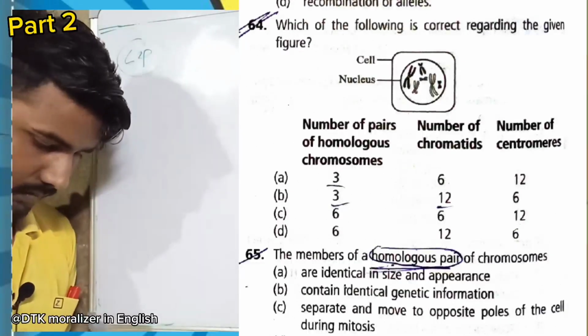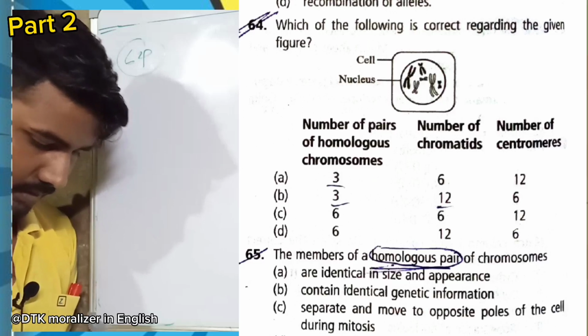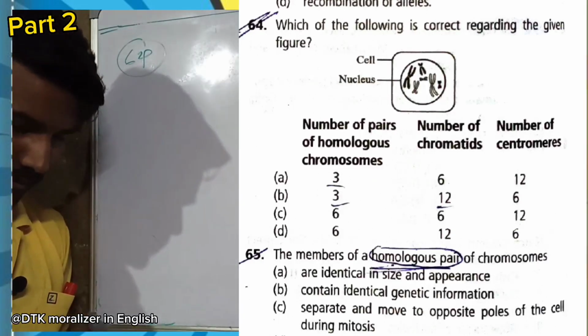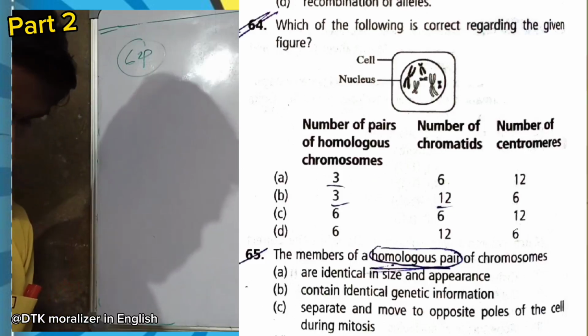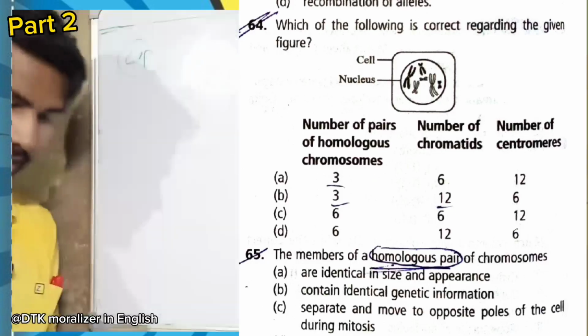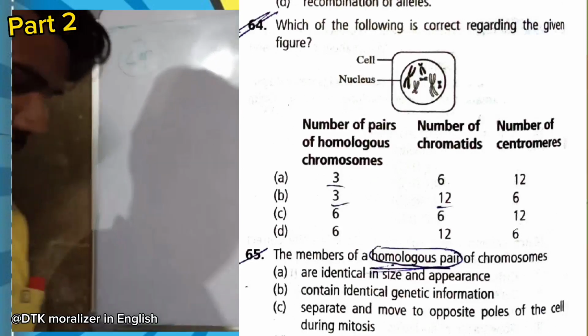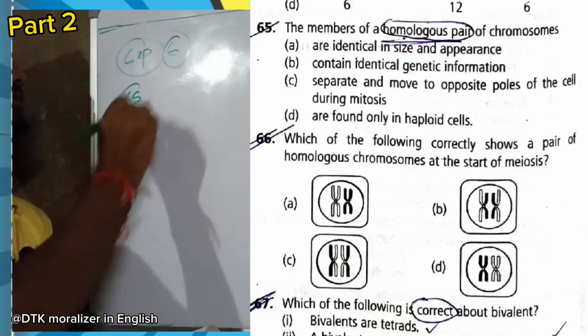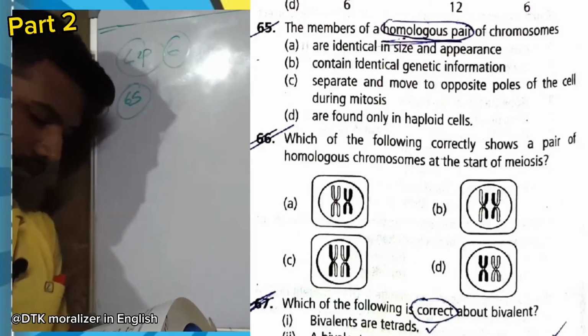Which of the following is correct regarding the given cell nucleus? Number of homologous chromosomes here is 3. Number of chromatids will be... okay. Number of centromeres... So here option B is correct.